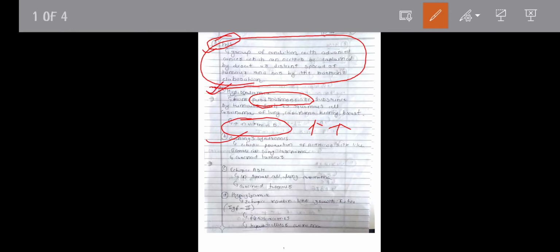Then second, Cushing syndrome. In this there is increased production of ACTH or ACTH-like substance. It occurs in small cell lung carcinoma and carcinoid tumor. Now ectopic antidiuretic hormone production. It occurs in small cell lung carcinoma and carcinoid tumor. There is an increased production of the ADH, antidiuretic hormone.